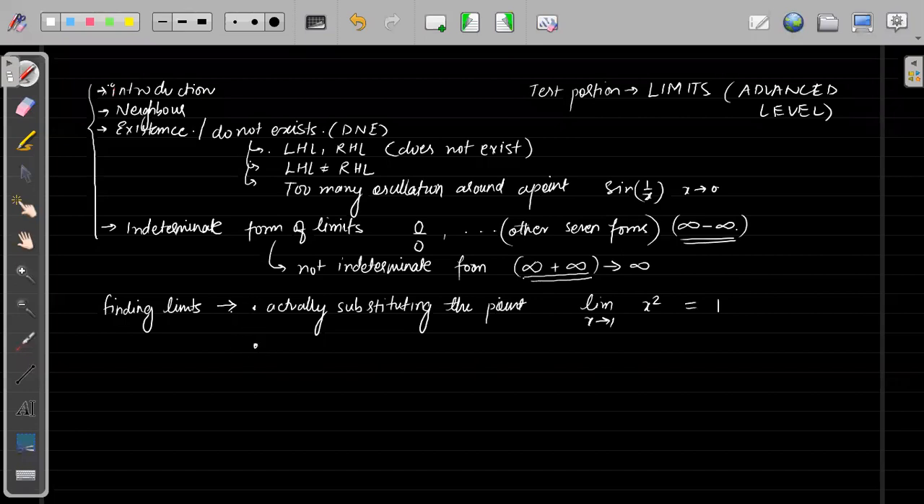Next, in the next case we started having indeterminate forms. So now we will have different methods. The first very basic method we saw was factorization, or rationalization.